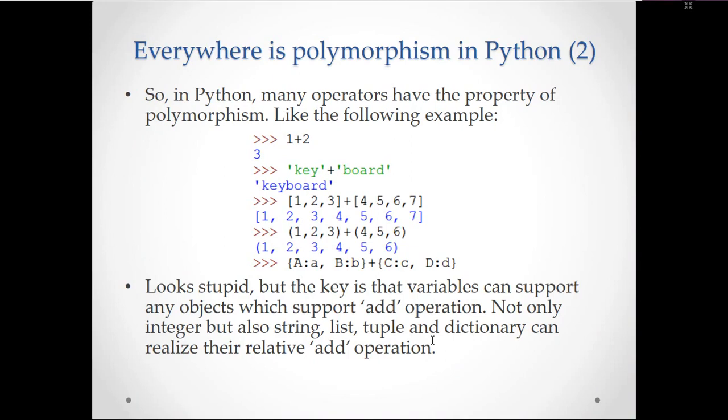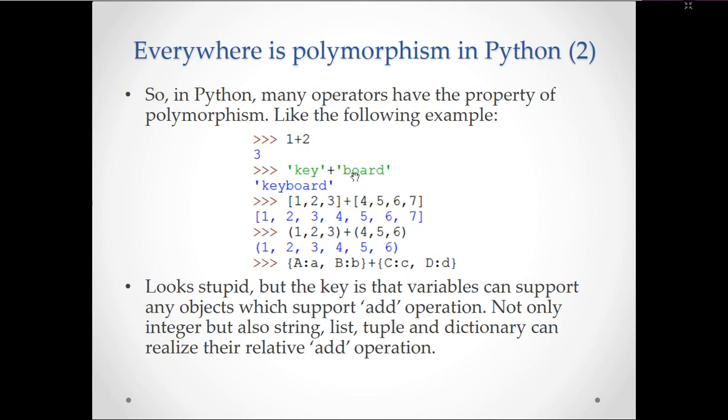Like how C++ supports operator overloading, which is a kind of polymorphism, in Python also it supports polymorphism in terms of operator overloading. For example, if you look at 1 plus 2, where plus is used as an arithmetic operator between two integers, it gives you output 3.